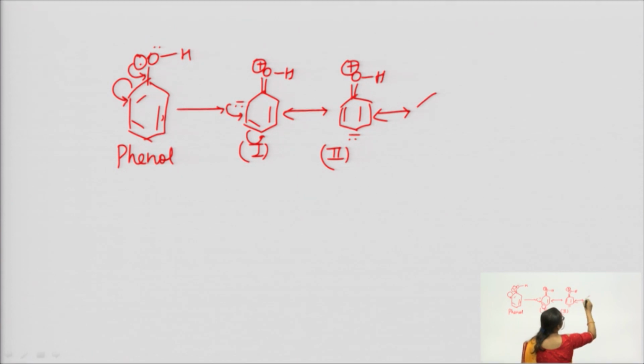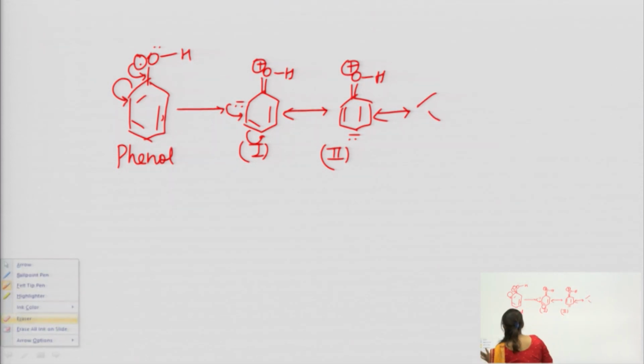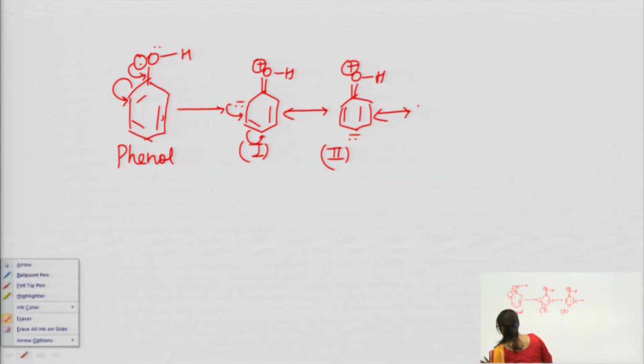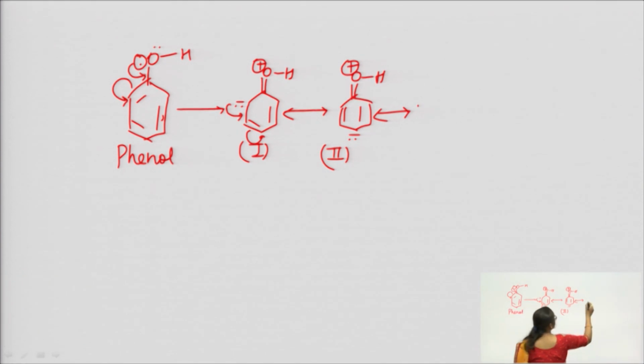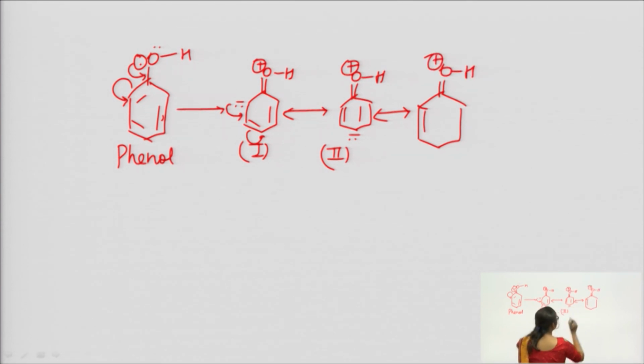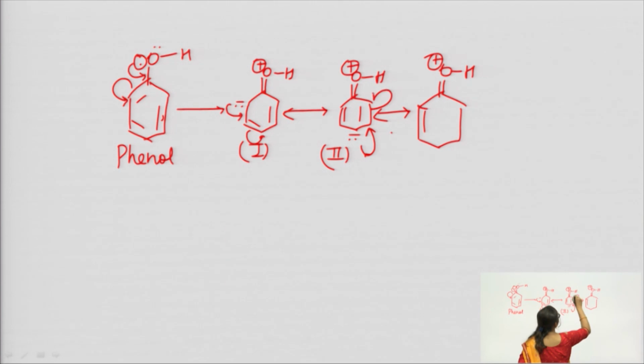The third resonating structure is double bond OH plus charge. Here the bond is here, these electrons come here and this moves to here.